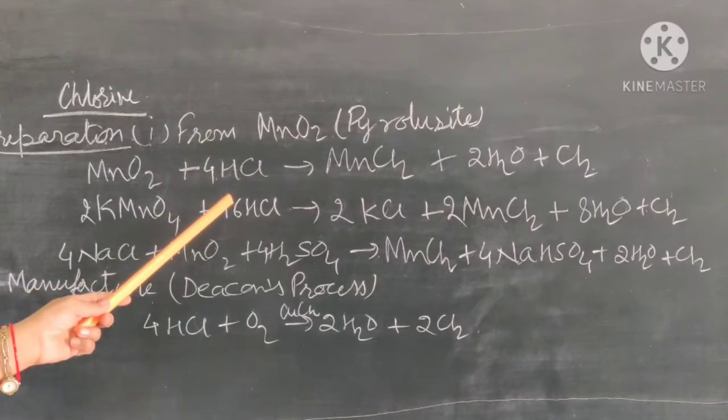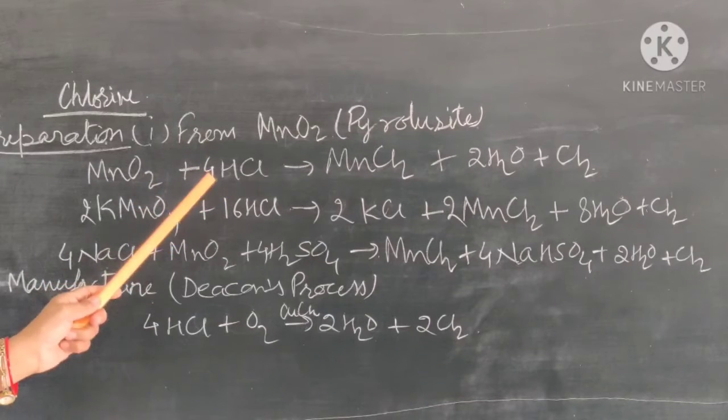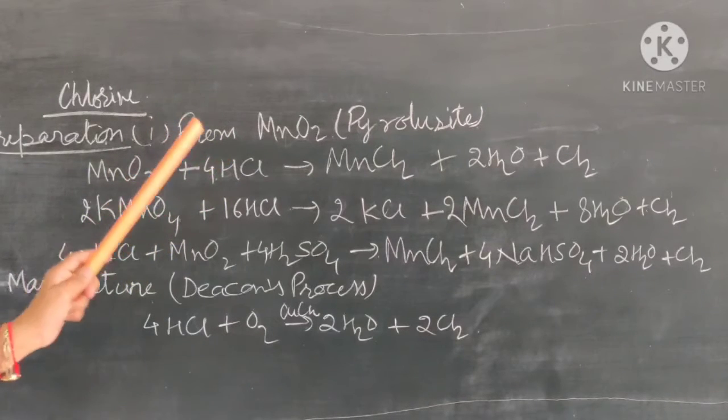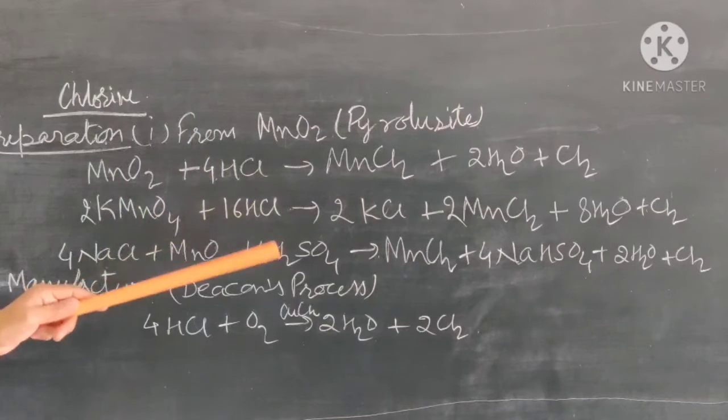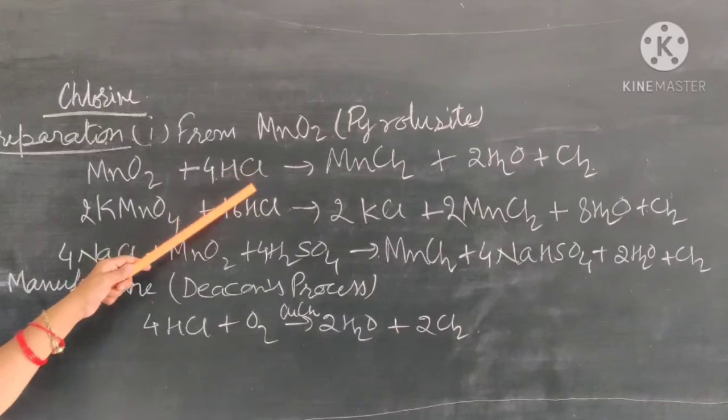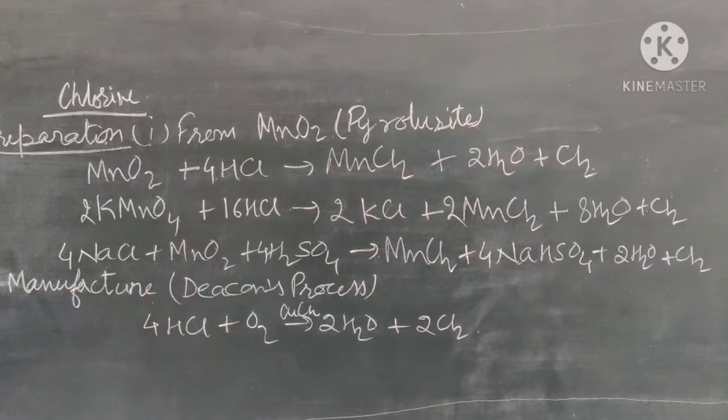So the chlorine can be prepared by heating concentrated hydrochloric acid with the manganese dioxide. Sometimes we use some oxidizing agents also here, and many other compounds such as potassium permanganate, potassium dichromate, lead dioxide. When they are reacted with the HCl, they form the chlorine gas. So there are different methods for the preparation of chlorine.